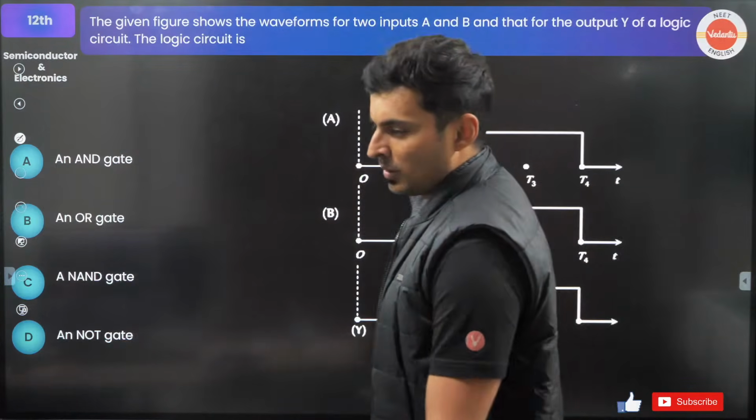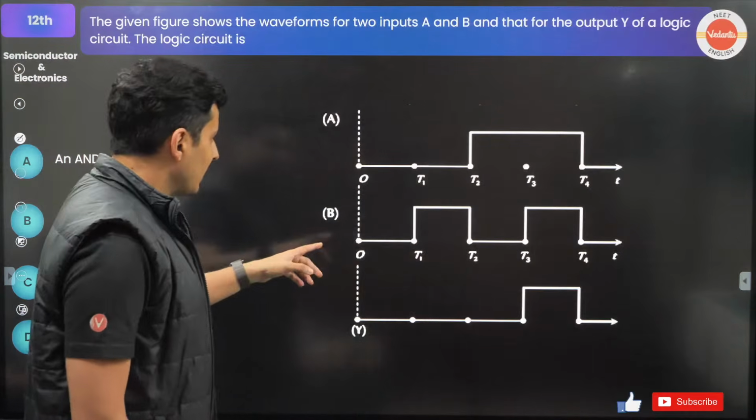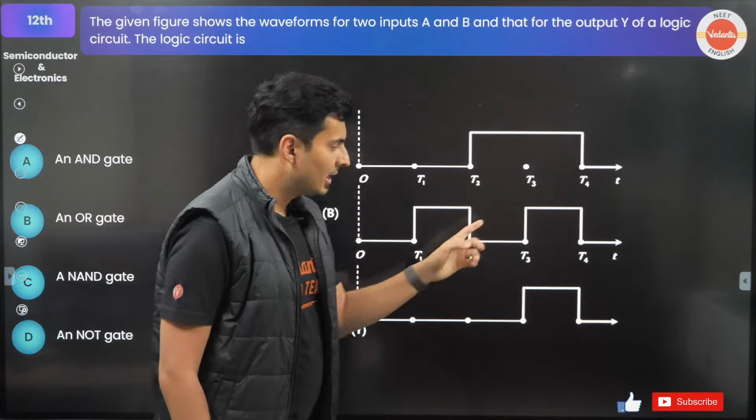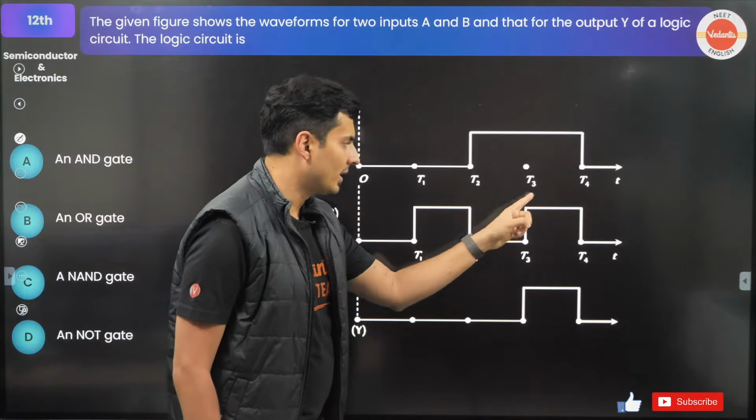Let's see if you guys can solve this. There are some signals. You can see it's 0, suddenly it becomes 1 or high. There is low, it's high, it's low, it's high.